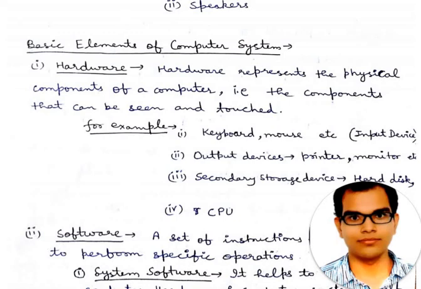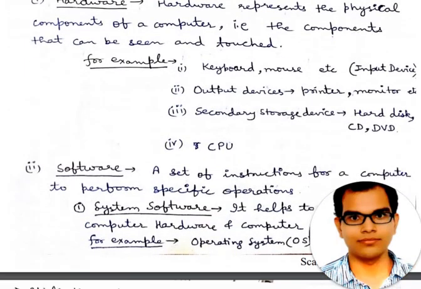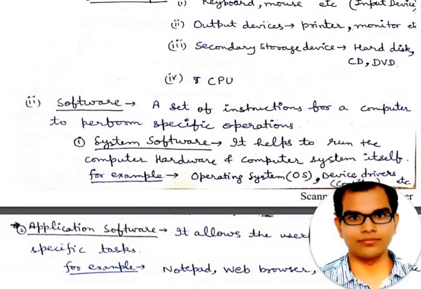In the same manner, there is software, which is of two kinds: system software and application software. Software is a set of instructions for a computer to perform a specific operation. System software helps to run the computer hardware and the computer system itself. For example, the operating system and device drivers are system software.